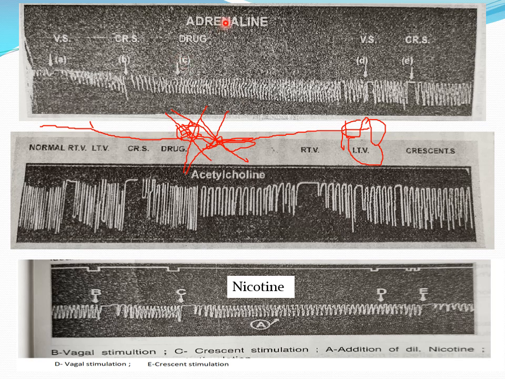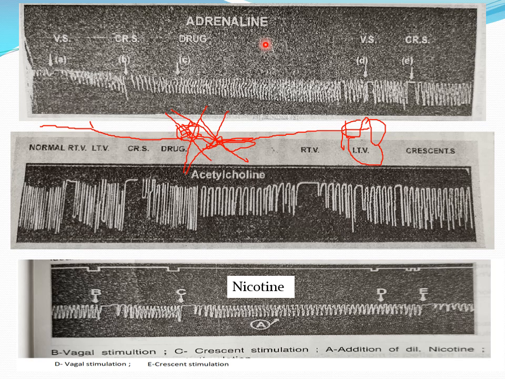In the market there are drugs that work like adrenaline, and some drugs that work against, antagonistic to, the adrenergic. So these are called adrenergic blocking drugs.